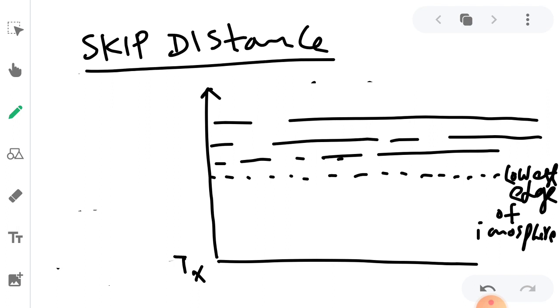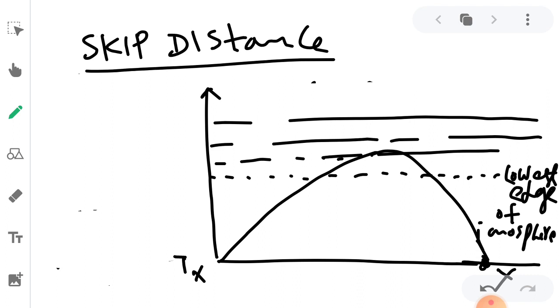Once we transmit the signal, I will draw 2-3 signals here which are reflected back to the point here. You can take this as X or Y point, anything. Another signal we take is reflected by the upper layer.